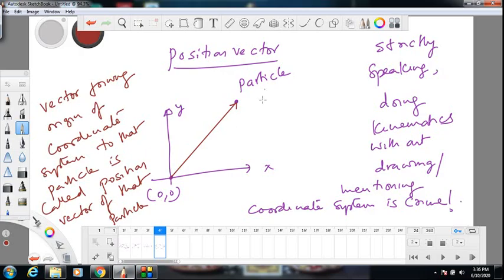This position vector has got a magnitude, the length, and it's got a direction also. We generally use the alphabet R to denote position vector, and you put a bar on that. Some people write it like this, I am used to writing it like this, whichever way. Preferably we use small letters.